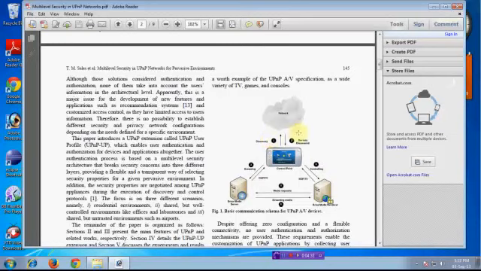This figure says only the control point directly discovers the internet, and the command passes through the internet to the media server, and the media server requests the media renderer, and the media renderer responds to the media server, which again notifies the control point.